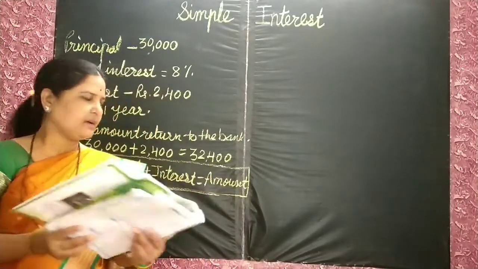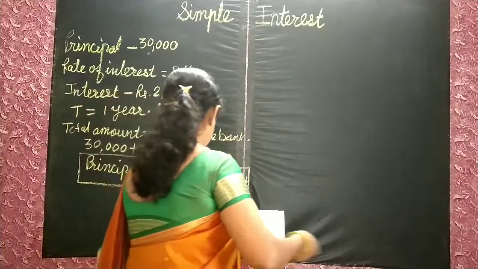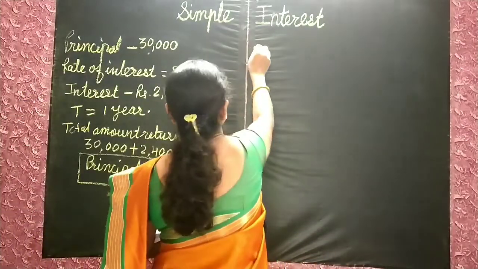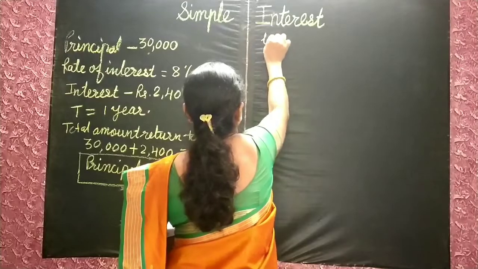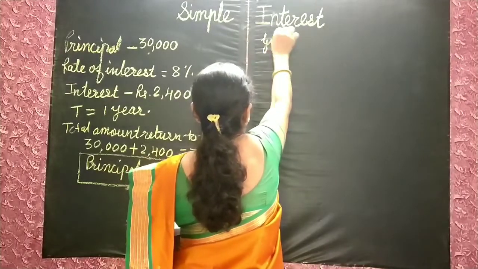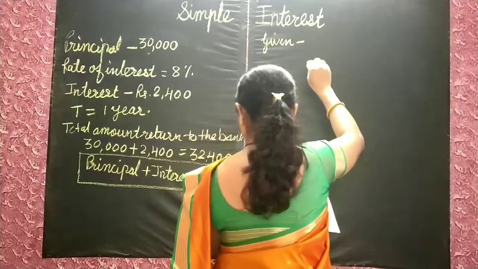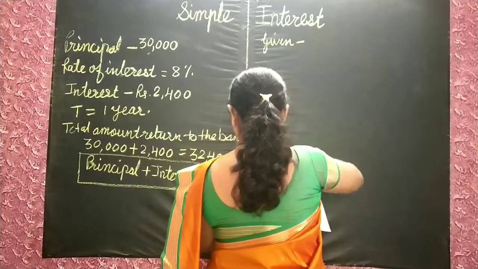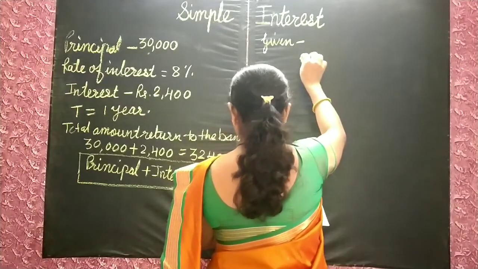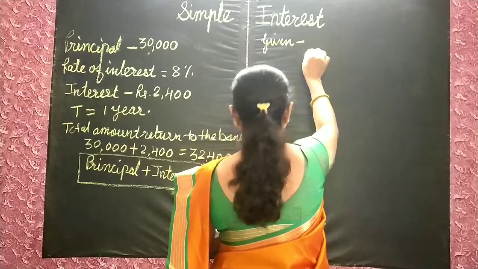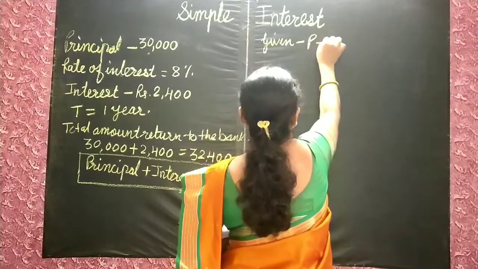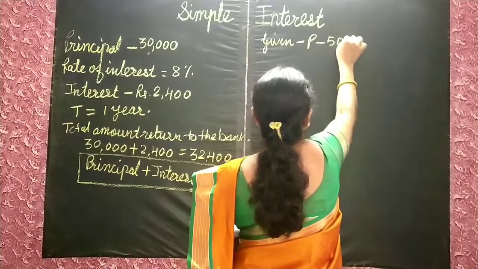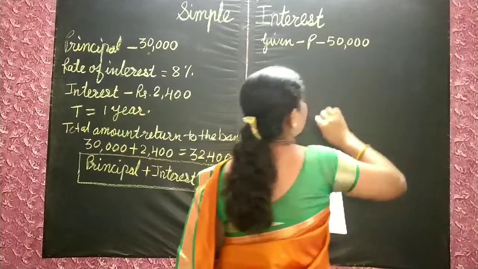See children, first we will write the given things. Which things are given here? Neha took a loan. How much? 50,000 rupees. That is the principal. Principal is equal to 50,000 rupees.